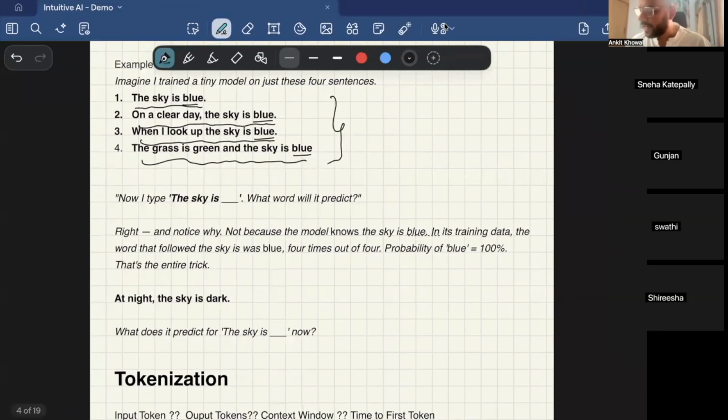Now if I add one more sentence in the training data, "at night the sky is dark", and you ask "the sky is", the probability changes: maybe 80% probability would be blue and 20% probability would be dark. How it answers this question, we'll take up later. So this was the first concept: what are large language models or ChatGPT doing at the very core level?